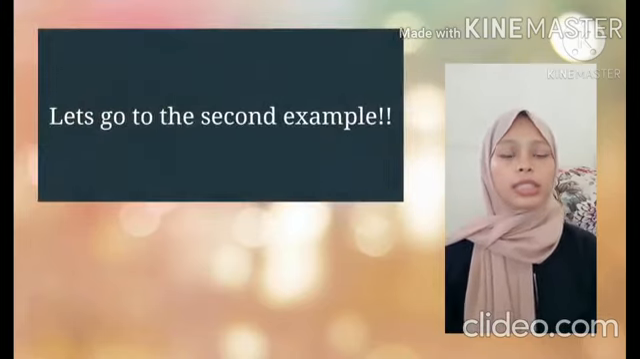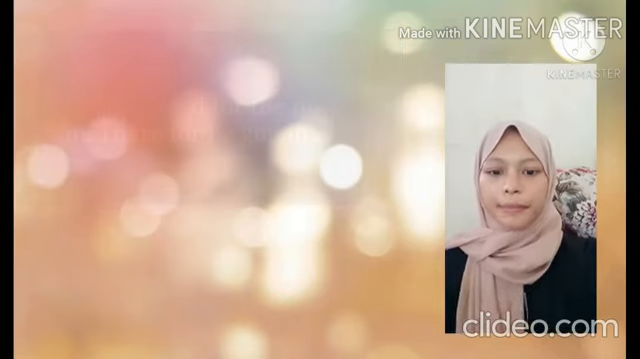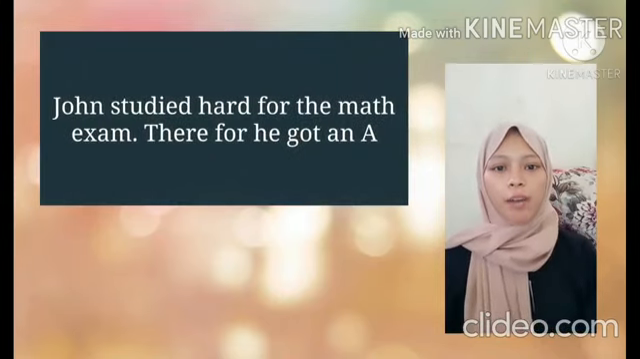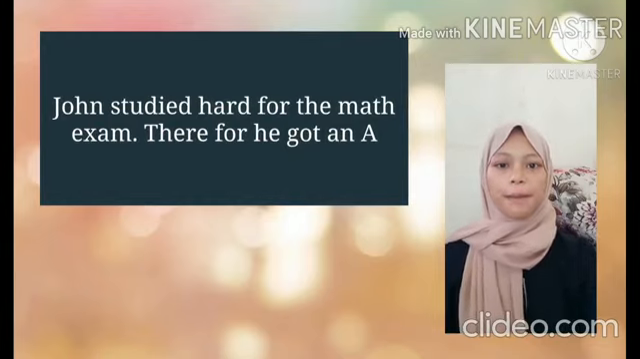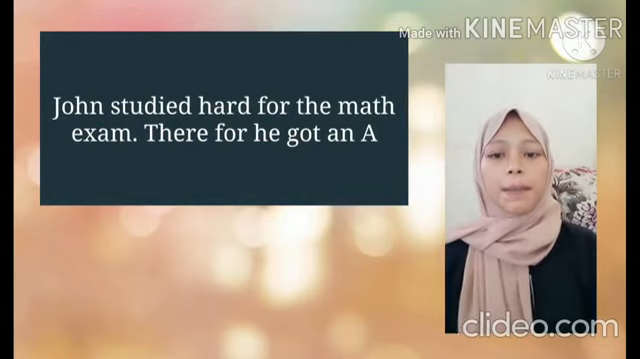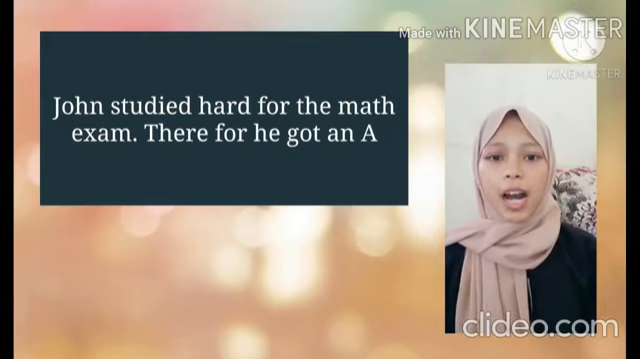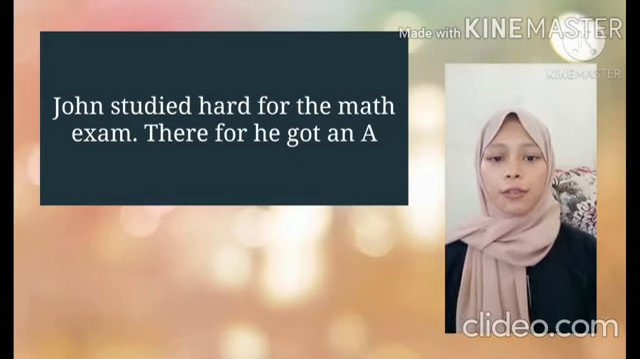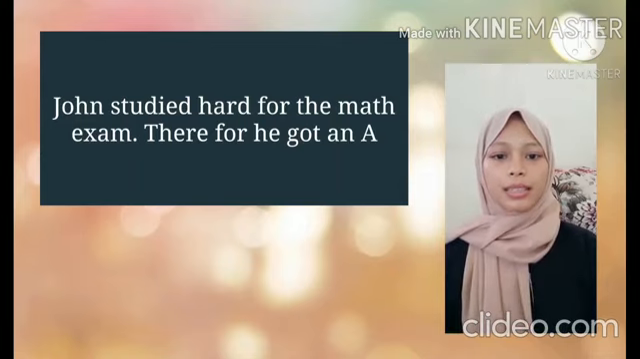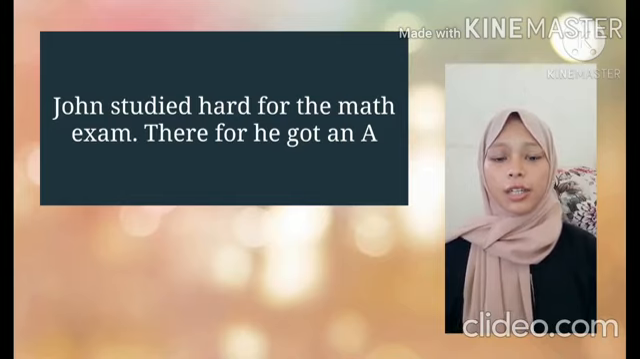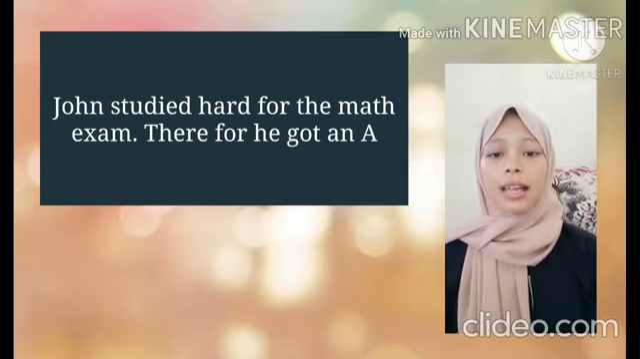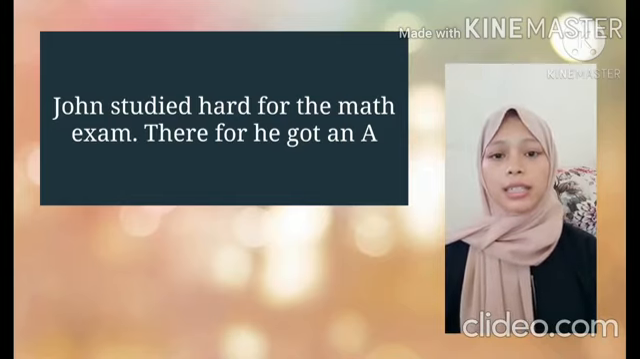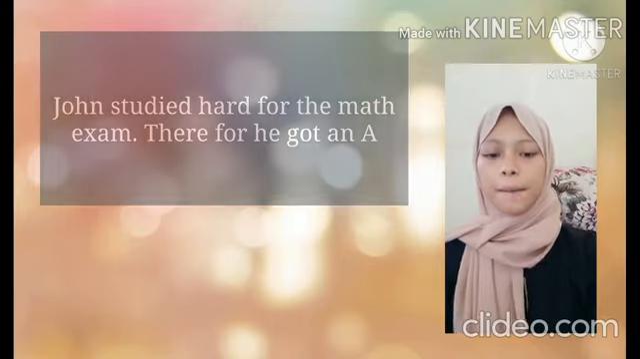Let's go to the second example. John studied hard for the math exam, therefore he got an A. The part, John studied hard for the math exam, is the cause of an event. And the part, he got an A, is the result of an event. And therefore here is a conjunction.